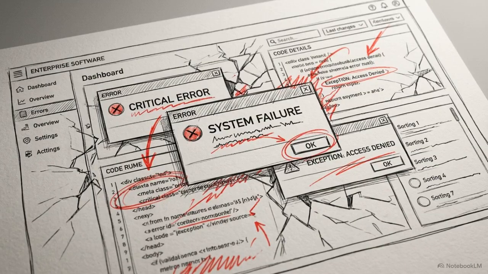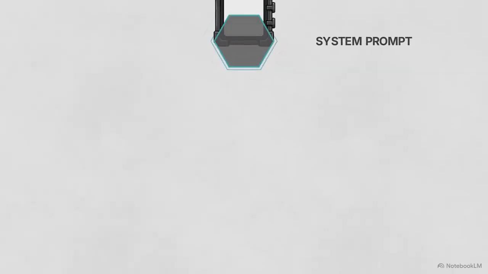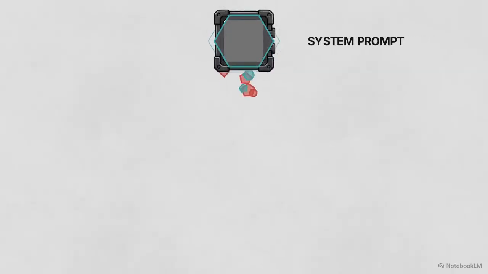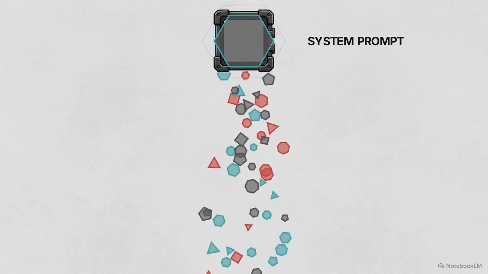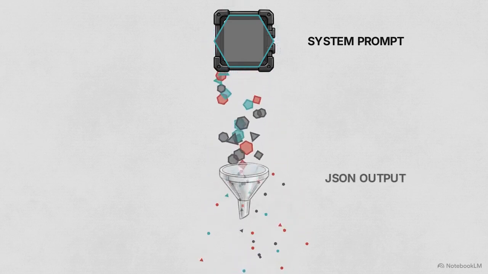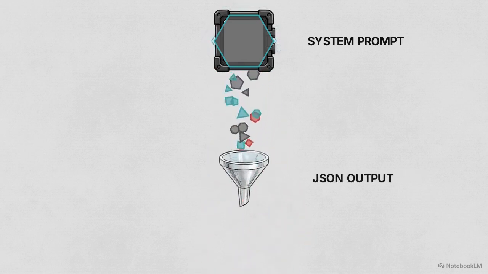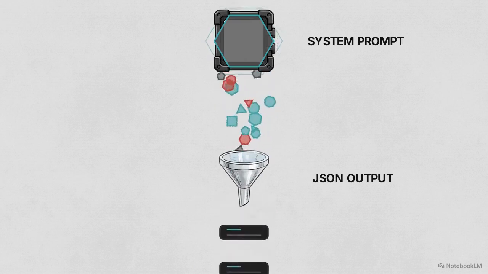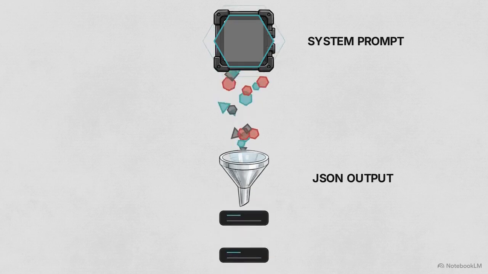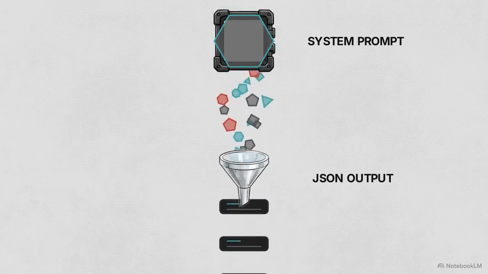Even with sound logic, passing raw text into an application's codebase is dangerous. A single unexpected sentence can break the entire software integration. This rigid outer framework represents the system prompt. The system prompt is a set of high-level instructions, separate from the user input, that defines the model's core rules and operational boundaries. We use the system prompt to force JSON outputs. JSON, or JavaScript Object Notation, is a structured data format that software can parse automatically without human intervention.